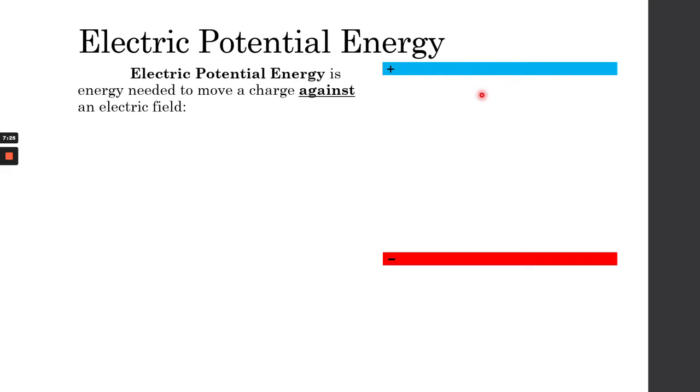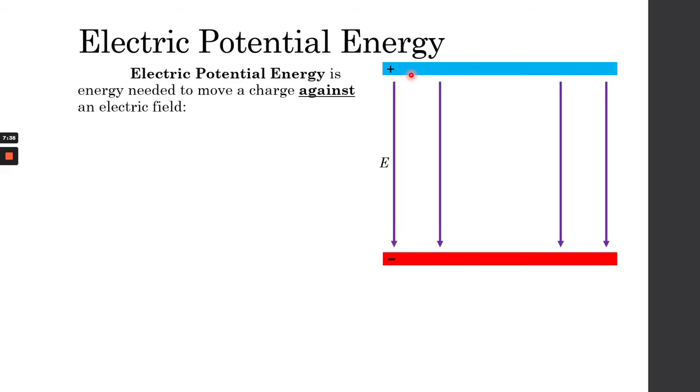So this is the example I was trying to give earlier. I have two plates, two parallel infinitely large plates, and if they are infinitely large, we can assume that all the electric fields are parallel. And since we have a positive charge plate above and a negative charge plate below, all the electric fields will be pointing downwards. So this purple arrow right here, they're all pointing downwards, representing our electric field.